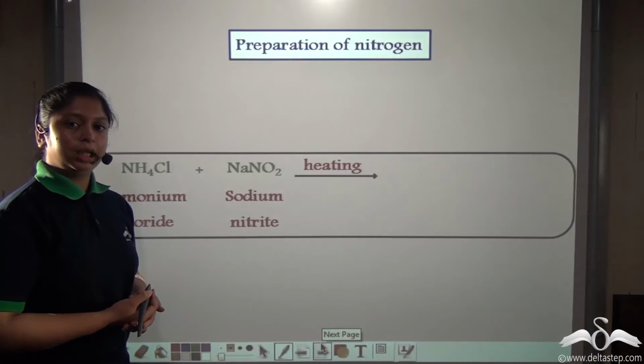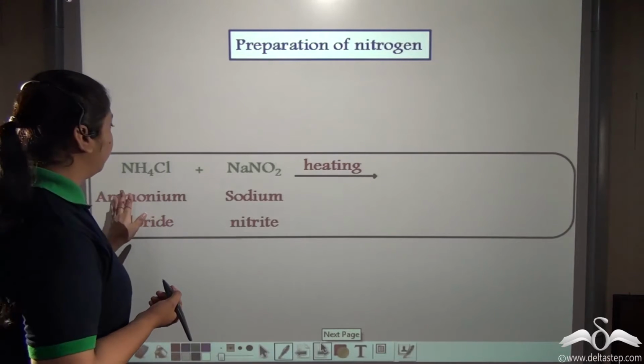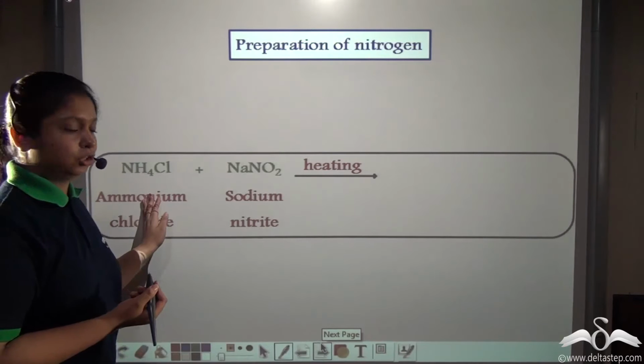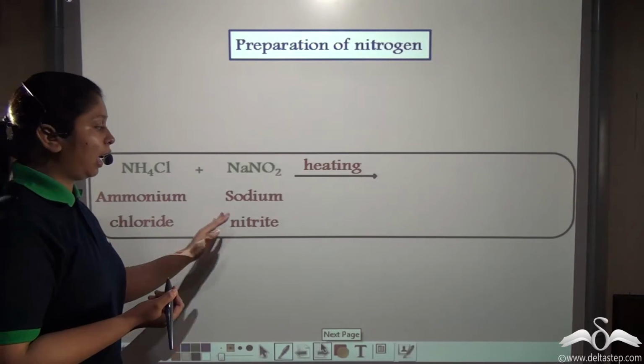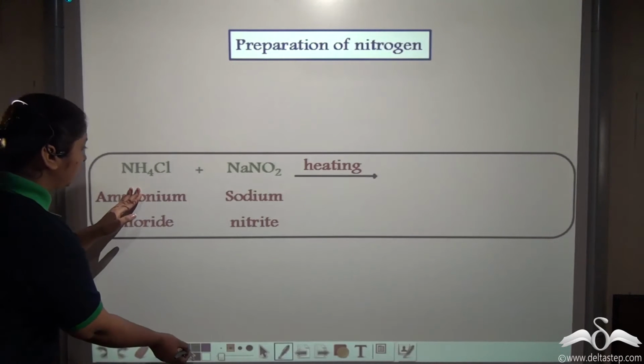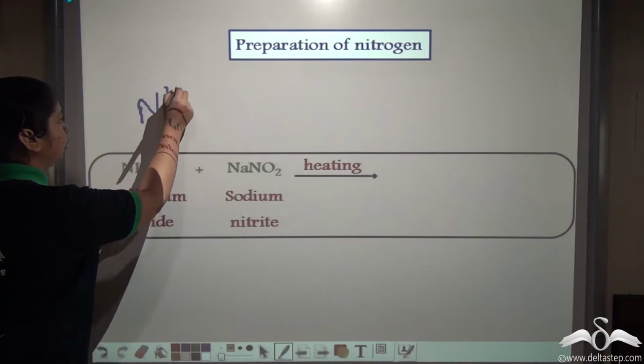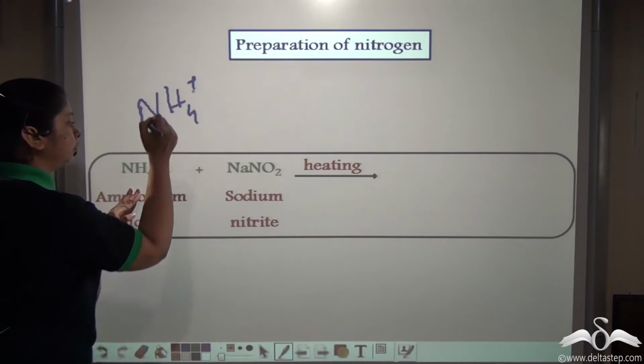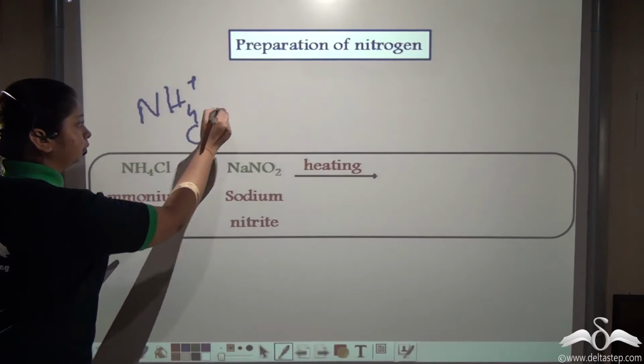In the laboratory, nitrogen can be prepared by heating a concentrated solution of ammonium chloride and sodium nitrite. In ammonium chloride, the radicals present are ammonium and chloride.